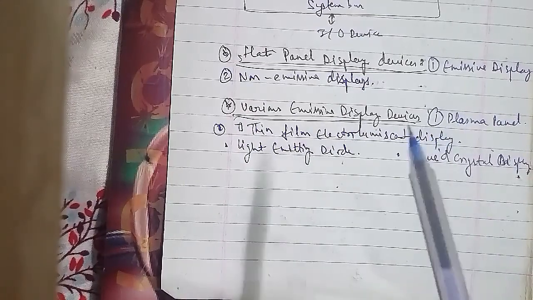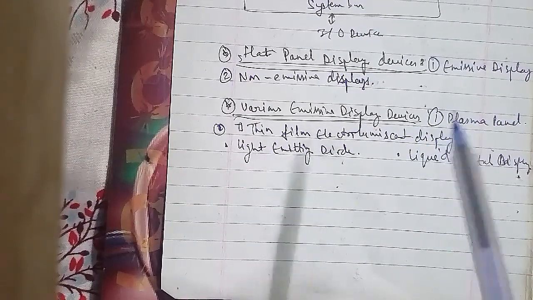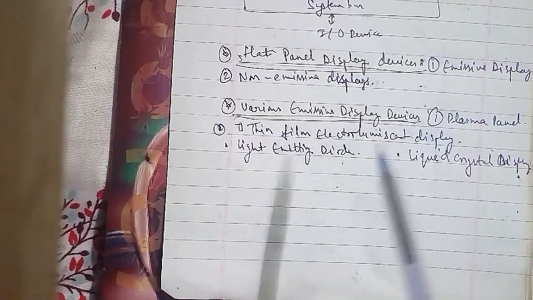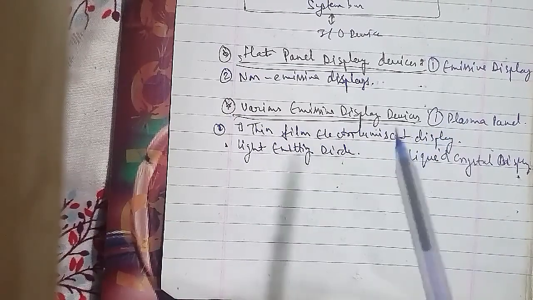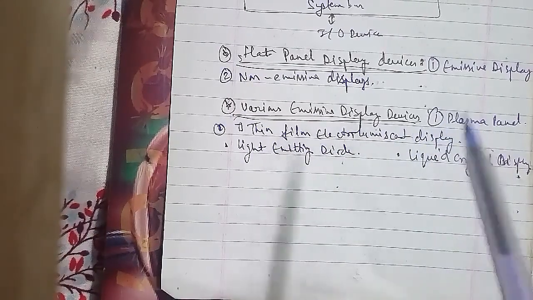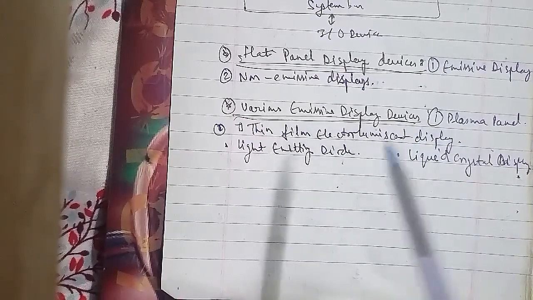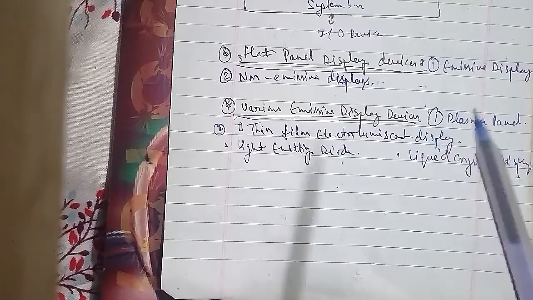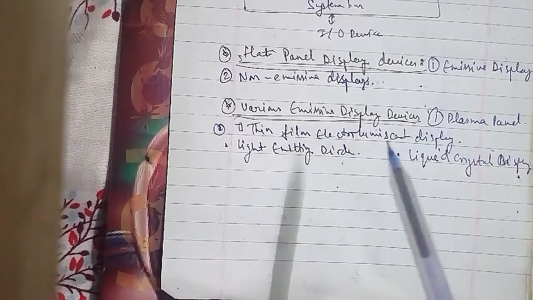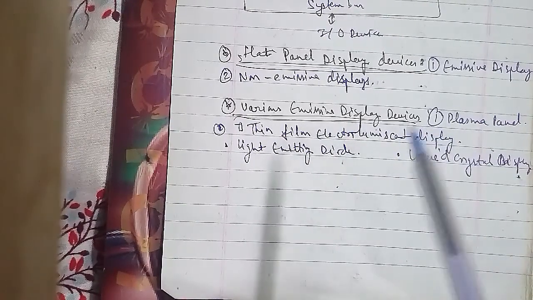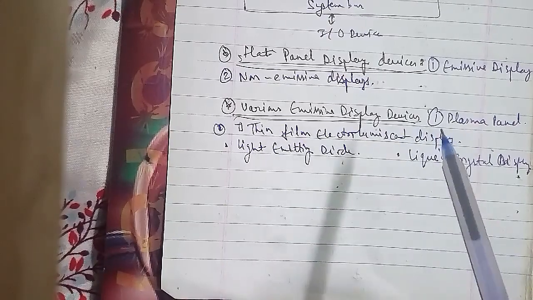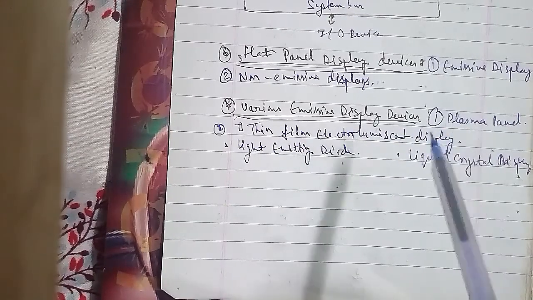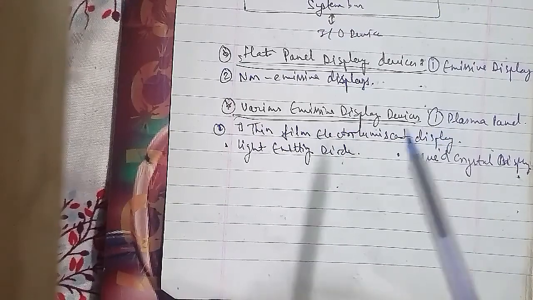Rows of horizontal transparent conductors are built into one glass plate, and columns of vertical conductors are put into the other plate. The intersections of the two conductors define the pixel positions. Normally, the molecules are aligned as shown in the first inset. Polarized light passing through the material is twisted so that it will pass through the opposite polarizer, and the light is then reflected back to the viewer.